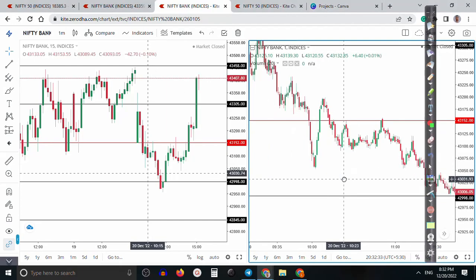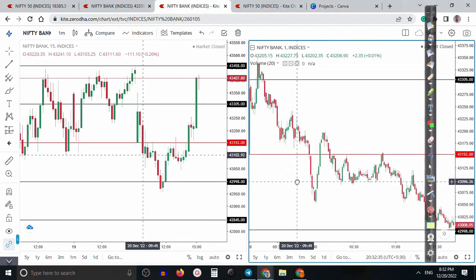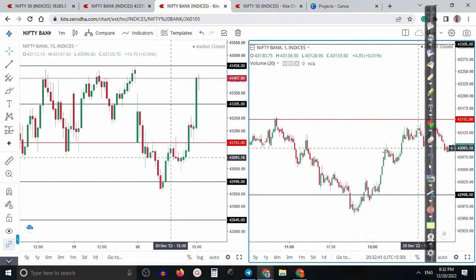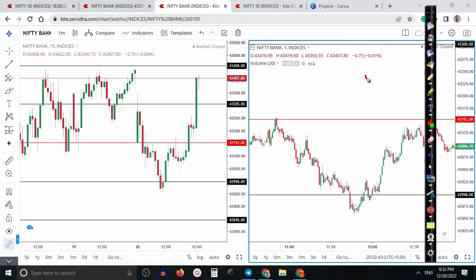First, here I can see that after a big rally on the downside, finally in a small time frame, this one is the 1-minute chart and this one is the 15-minute chart, M15. On the 15-minute chart, we need a bullish or bearish candle to enter. That is the confirmation candle. And on the 1-minute chart, we need some pattern.